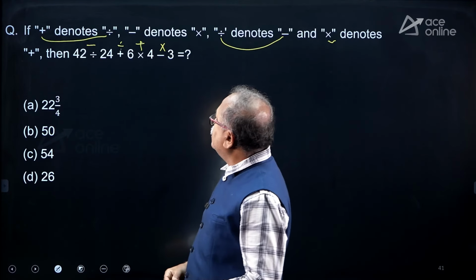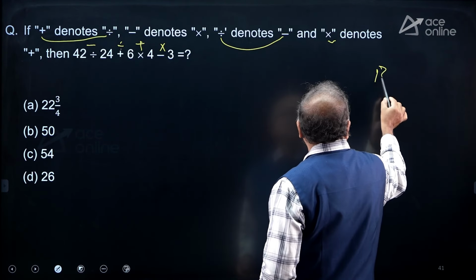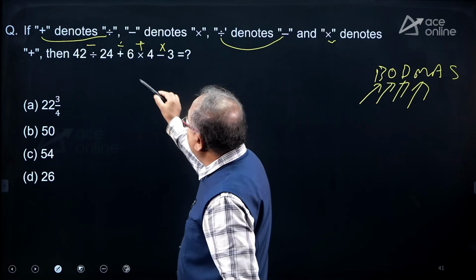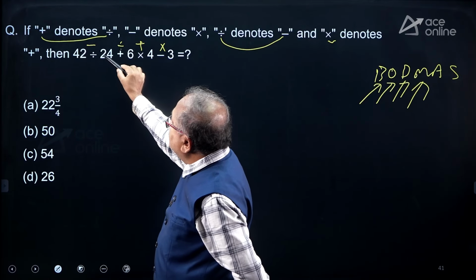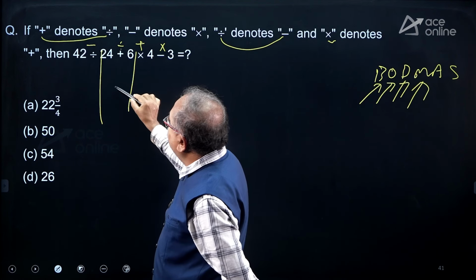What does the BODMAS rule indicate? First bracket, then of, then division, and then multiplication. So first go for the division over here, and I get this part as 4.